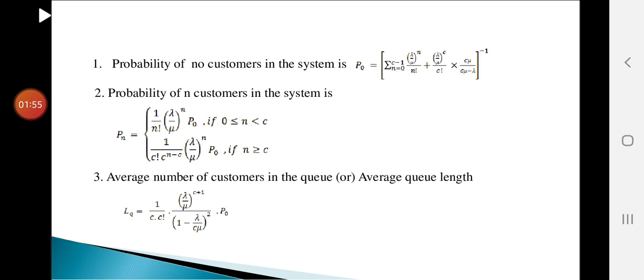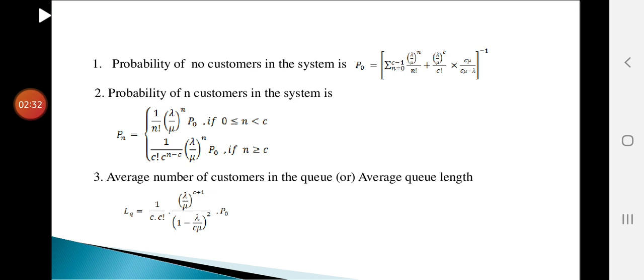That is formula 1. Next, the second formula: probability of n customers in the system, that is Pn equals 1 by n factorial into (lambda by mu) whole power n into P naught, if 0 is less than or equal to n less than C. It means when the number of customers is less than the number of channels, we use the first formula, and when the number of customers is greater than or equal to C, we use the second formula, which is 1 by C factorial into C power (n minus C) into (lambda by mu) whole power n into P naught, if n is greater than or equal to C. Derivation is also available, but there is no need for derivation; directly you can take the formula